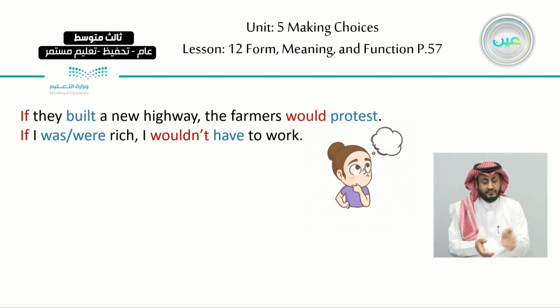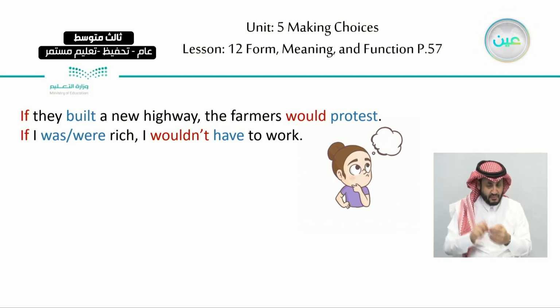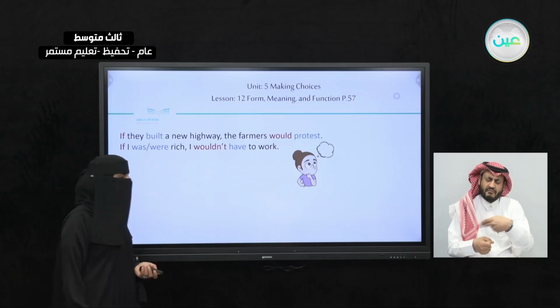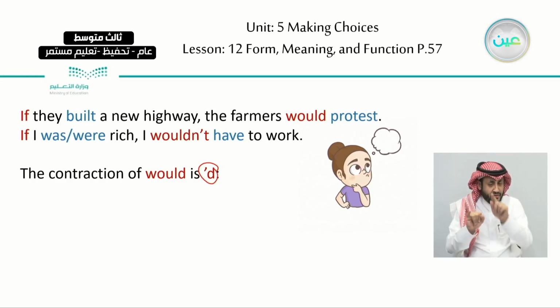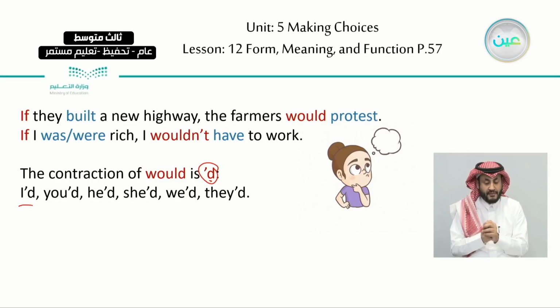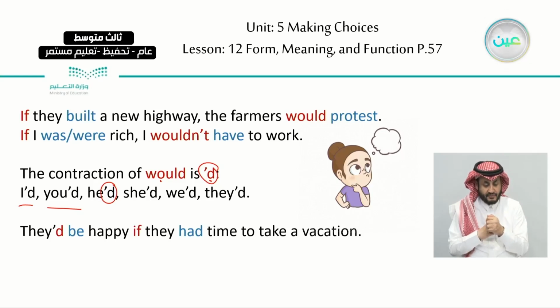If I was or were rich, I wouldn't have to work. Okay? The contraction of would is 'd. Like I'd, you'd, he'd. Okay? So it's the short form of would. The short form of it is apostrophe D. Like here, I'd, you'd. So the apostrophe D is the short form of would. She'd, we'd, they'd. Okay? They'd be happy if they had time to take a vacation.